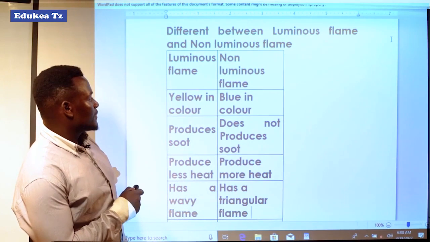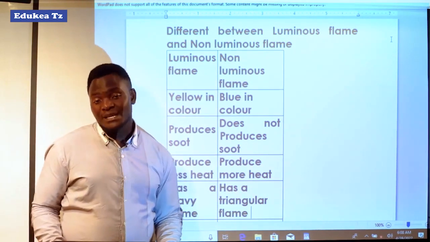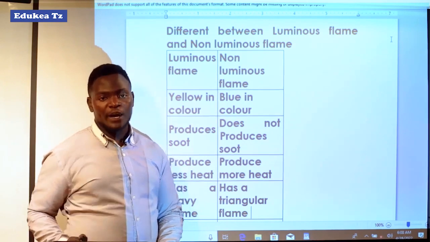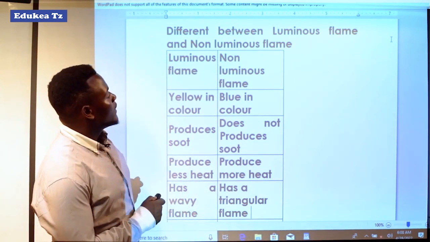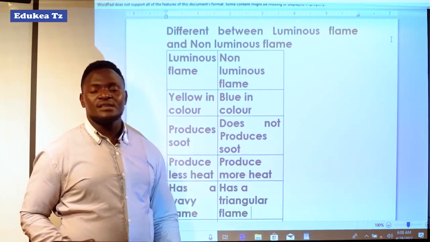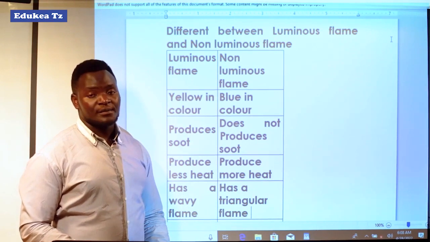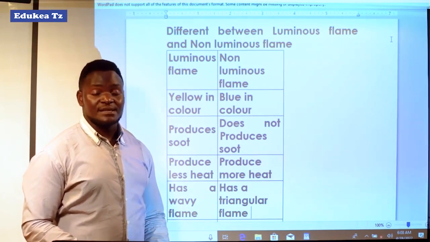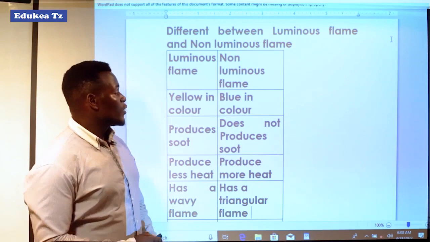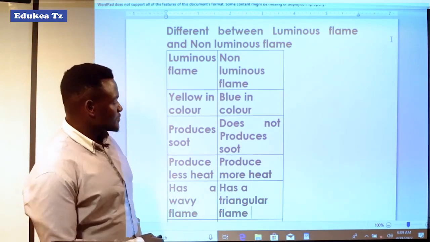The luminous flame is yellow in color, while the non-luminous flame is blue in color. That is the first difference between these 2 flames.